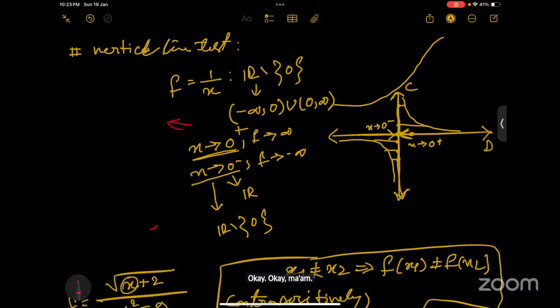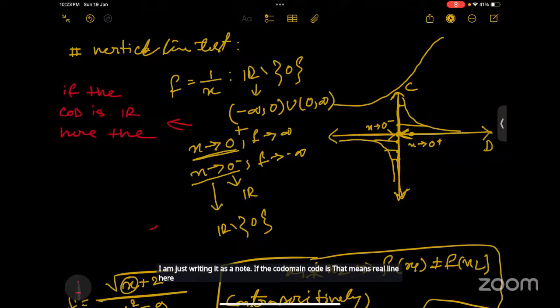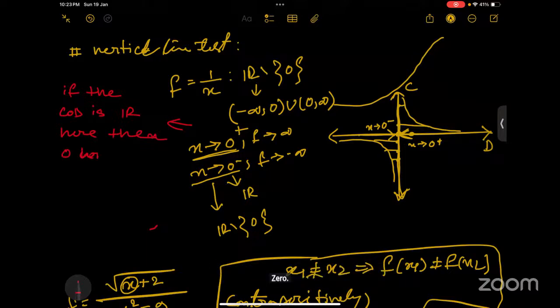If the codomain is R, that means the real line, then 0 has no pre-image. So f from R minus 0 to R is not onto.